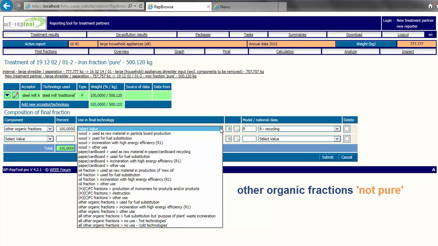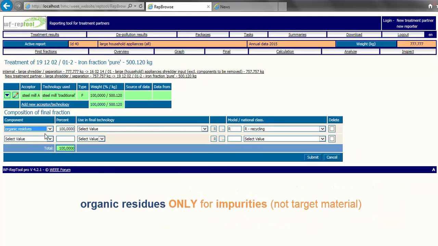But it may also be a not pure fraction with impurities, and you may choose the component of organic or inorganic residues for these impurities. The term or the component choice of organic residues shall only be used for impurities of fractions, so they're not target material in any fraction.